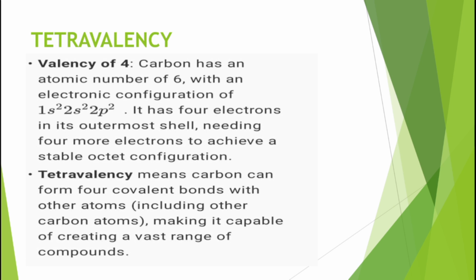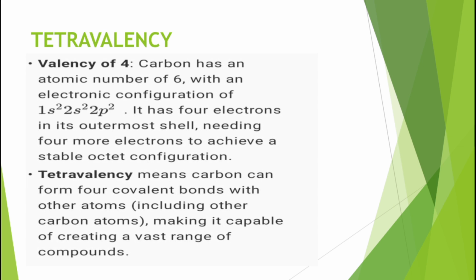According to the definition, the outermost shell is the L shell, and hence the tetravalency: the number of electrons is 4. So the valency of carbon is 4. Then what does it need?